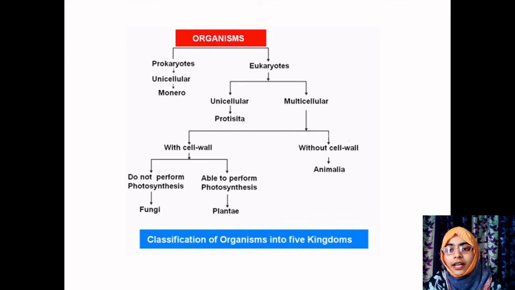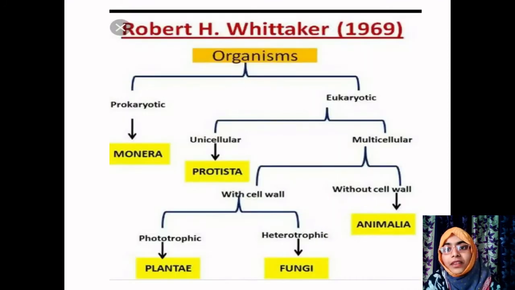So further, there are a few examples of the classes. In Monera, examples include bacteria, blue-green algae. Protista, amoeba, paramecium and euglena. You are aware of amoeba and paramecium, I guess. Then fungi, yeast, rhizopus, mushrooms and moulds. Plantae, trees, plants, shrubs, etc. Animalia, fishes, insects, animals like elephants, humans, birds.